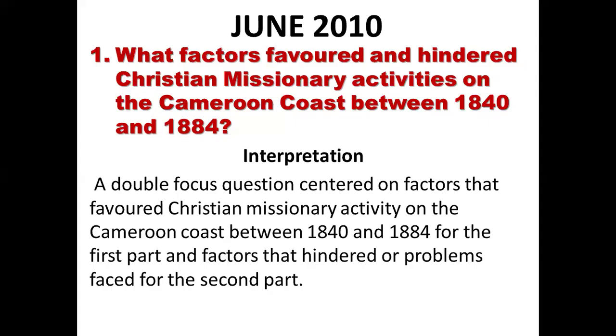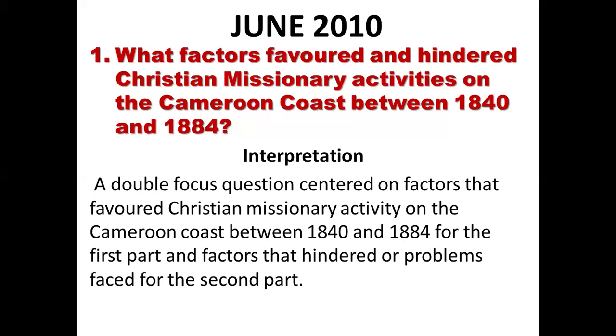So, based on this question, they say what factors. The factor is there already. It means that you have to give the factors that favored, and you have the factors that hindered. This will make our question how many-sided? Two-sided. Center on factors that favor Christian missionary activity on the Cameroon coast between 1840 and 1884 for the first part, and factors that hinder or problems faced for the second part.